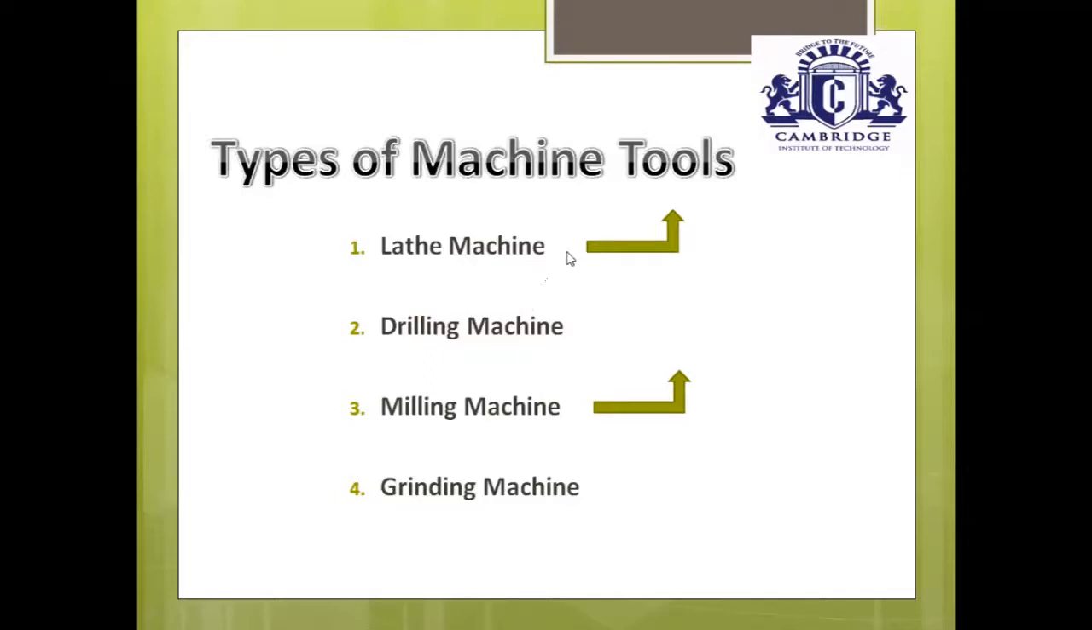First one is the lathe machine. This is there in your syllabus. And second one is the milling machine. This is also there in your syllabus. First, we study in detail what the lathe machine is, its parts, and the different operations performed on the lathe machine. Okay.